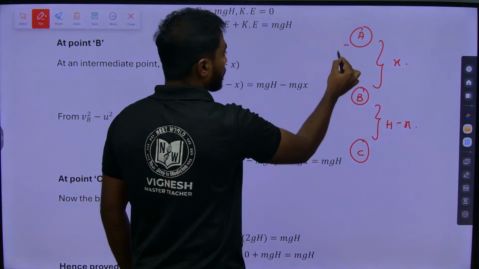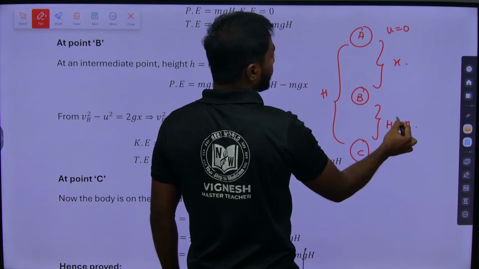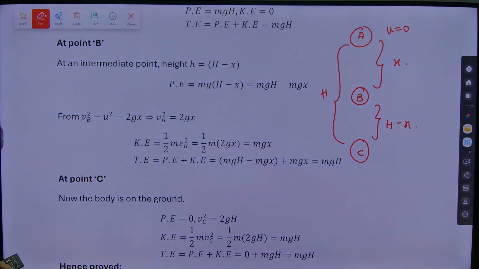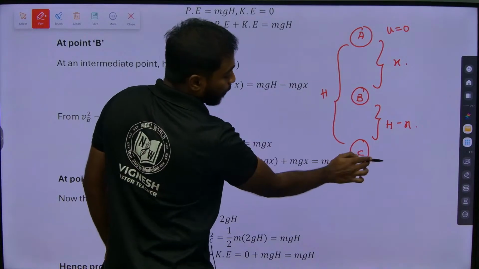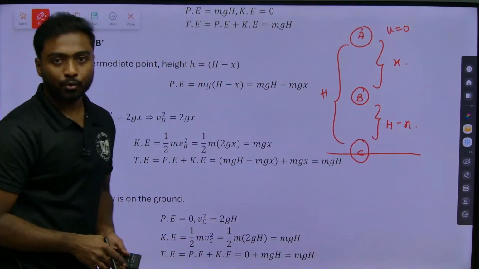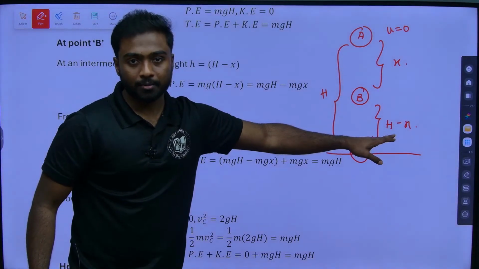The total height is h and here u equals 0. Now when I talk about the height from the ground surface, the height is h minus x. That is the thing we need to discuss.